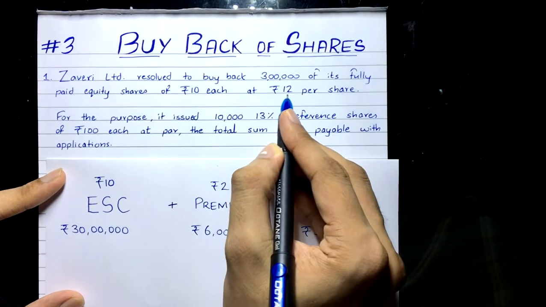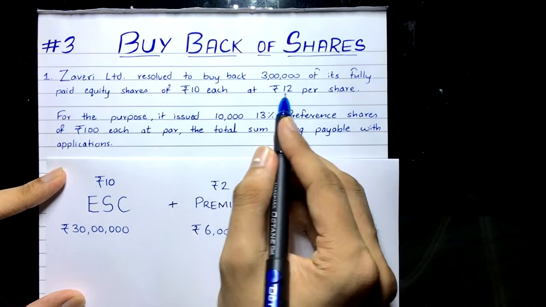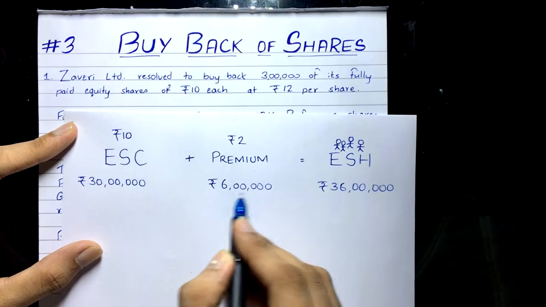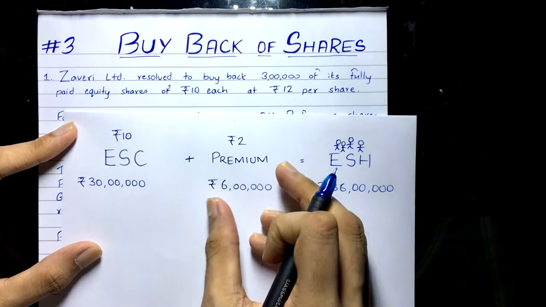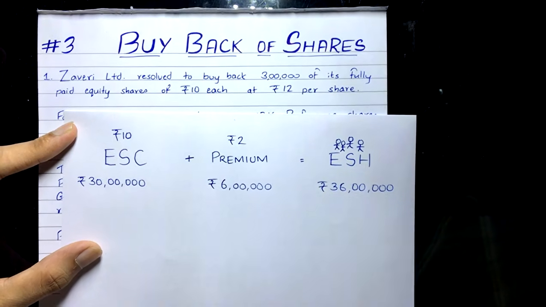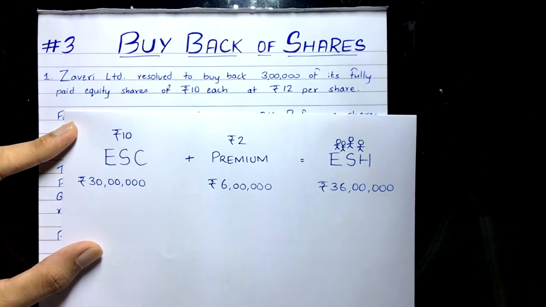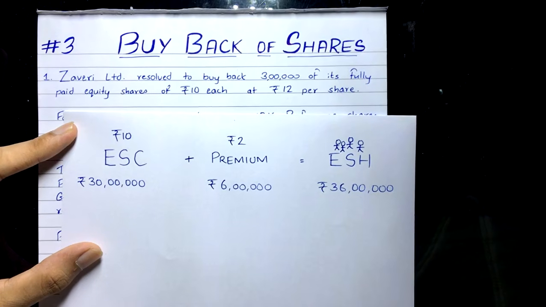And then the amount over the face value, that is rupees 2. Yeah, it's 12, right? So rupees 2 into 3 lakh shares, that is equal to rupees 6 lakh. So 6 lakh extra is being paid to the equity shareholders, right? It has to be done so that the shareholders would sell their shares to the company. Yes, so now we have to comply with section 68, right?